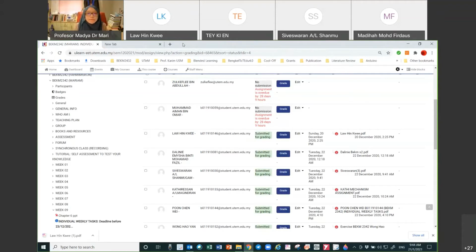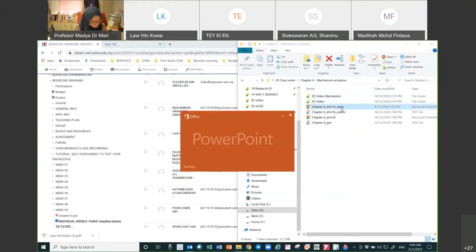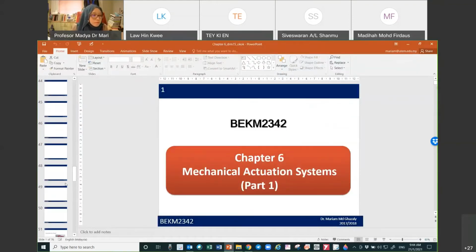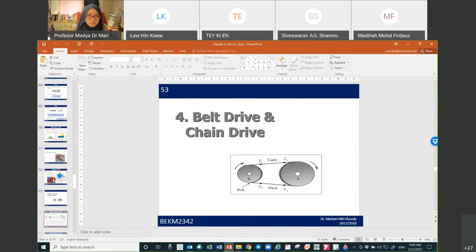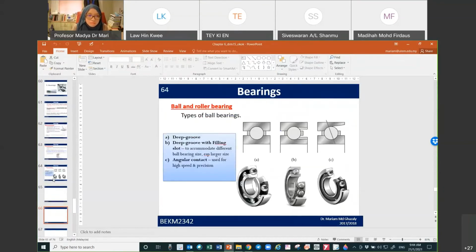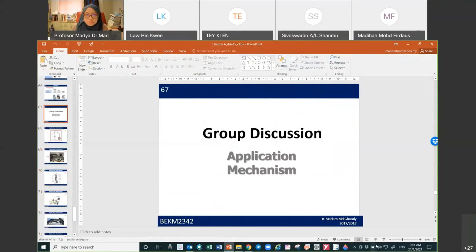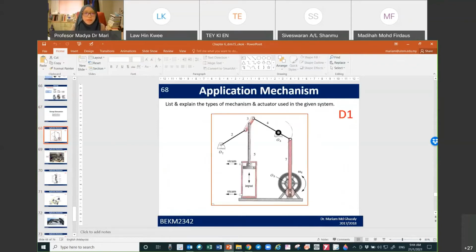You were given the task on the application of mechanisms.